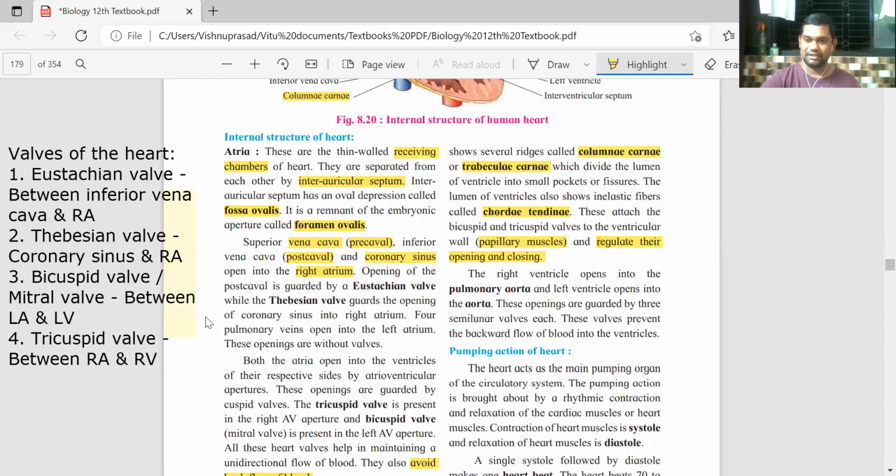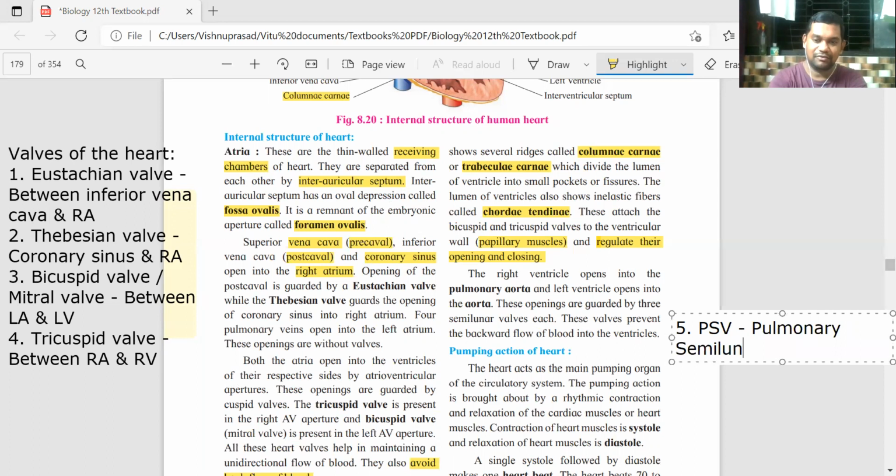There are 6 valves actually. Yes, there are 6 valves. कैसे बोल सकते हैं? See the 5th one. The 5th one is called pulmonary semilunar valve, PSV. PSV मतलब क्या? ये कोई रॉकेट का नाम नहीं है, right? It is pulmonary semilunar valve.